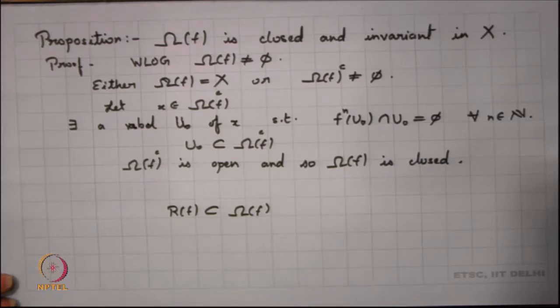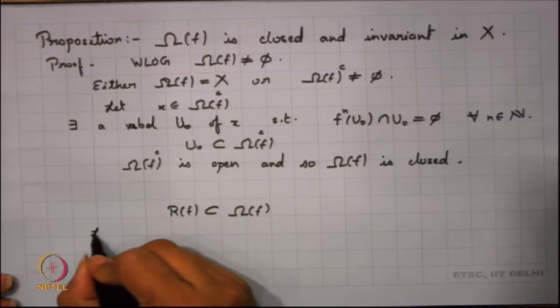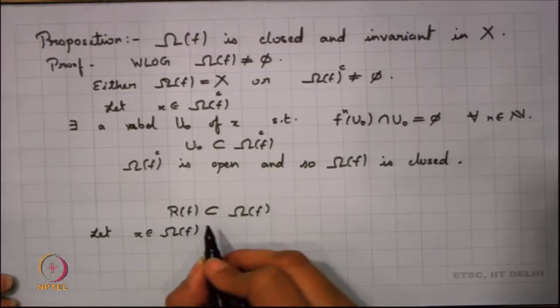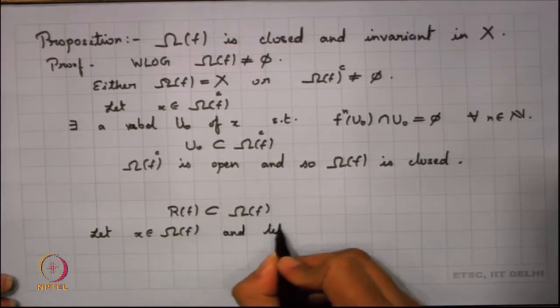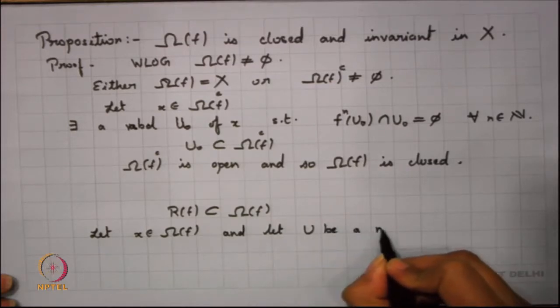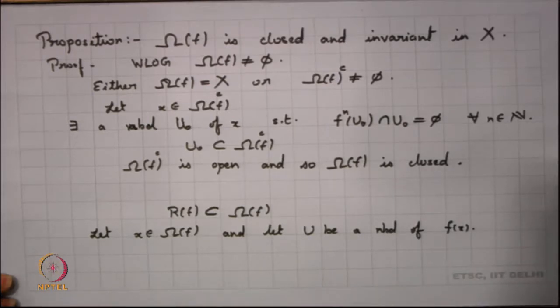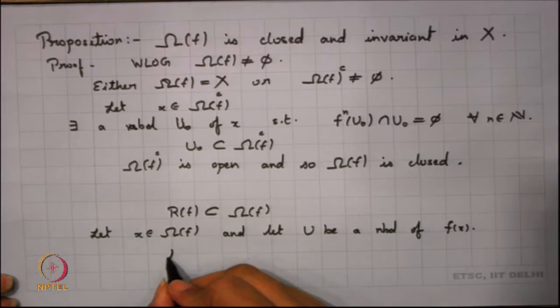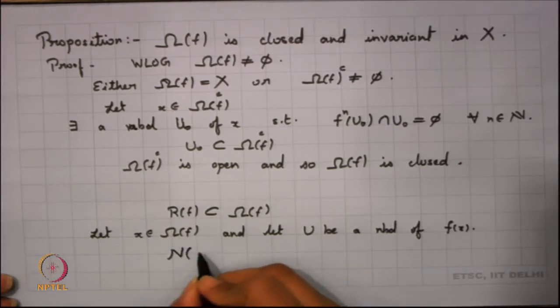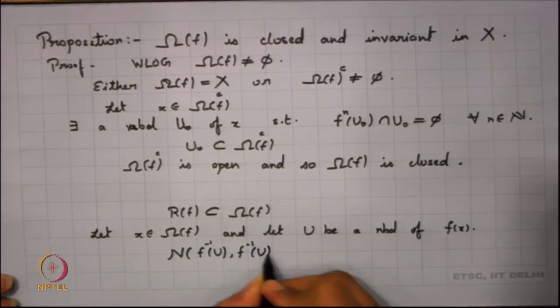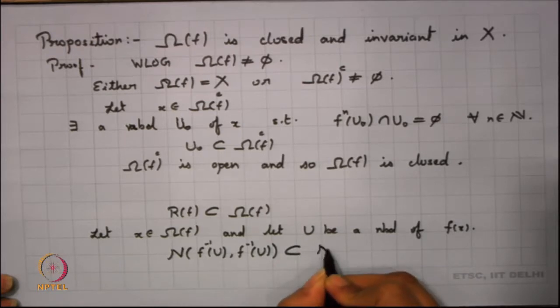Or let us look into this from a different angle. Maybe I still need to define something more about the closure of recurrent points. So, let me look into another part here. Let x be a non-wandering point, and let U be a neighborhood of f(x). We simply note that the hitting set, f inverse of U, will be a subset of N(U, U).